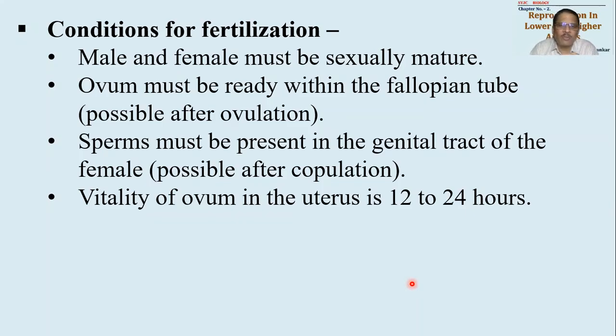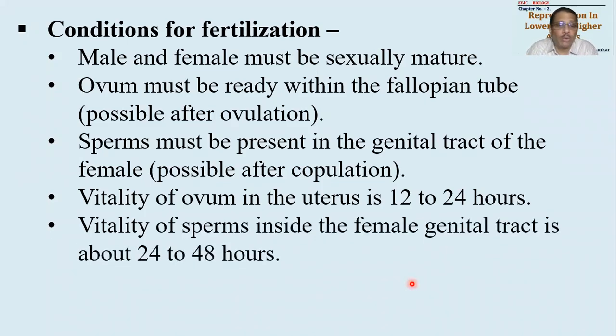At the most it is said that it can stay alive up to 50 hours, but it is most active and vital in the early period. Vital means it should have life force. It should be capable of fertilization. So that time is only 12 to 24 hours.